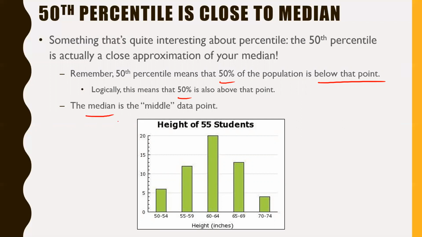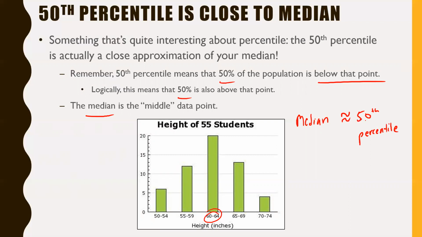Now, I want to remind you that the median is the middle data point. So if we looked at this chart, I literally just found this chart by Googling it really quick. It's the height of 55 students. You can tell that the median, the middle height, is probably somewhere in this range here. Half the people are below, half the people are above. Well, if half the people are below and half the people are above, then your median is pretty close to, I'll just use a squiggly equal sign, pretty close to your 50th percentile.